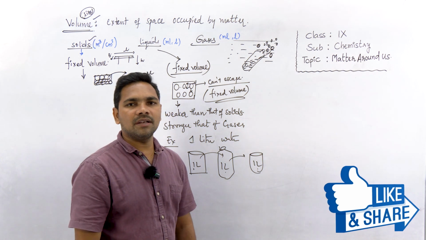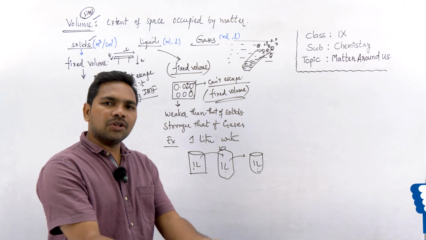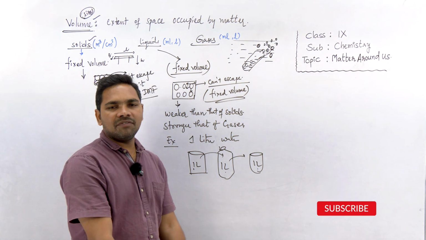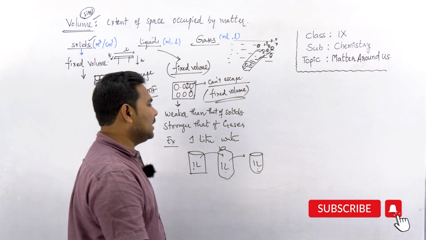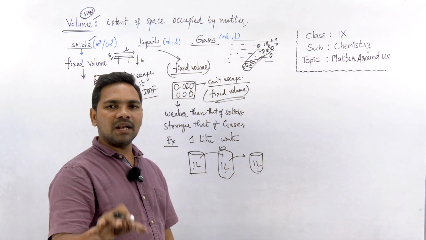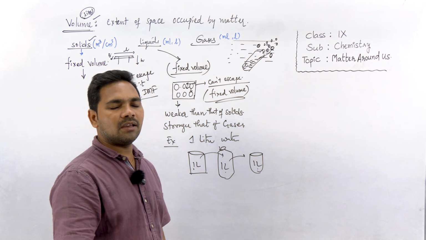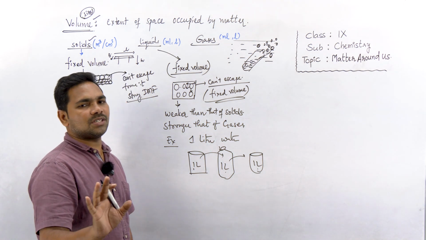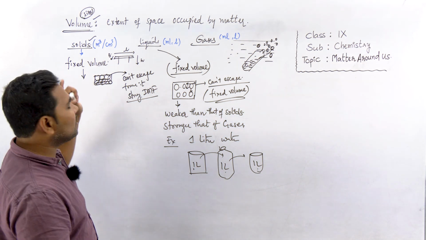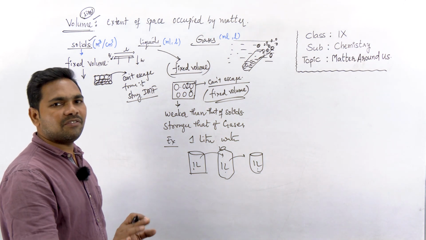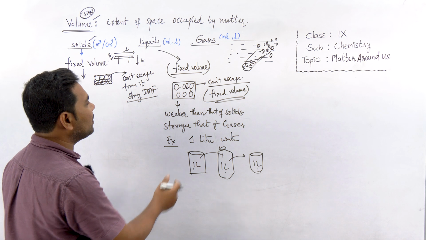For example, if you take 1 liter milk into a bowl, will it become half liter? Will it become 250 ml? No, right? It remains 1 liter. So all liquids have fixed volumes, same as solids, but the shape is different. Solids have fixed shape, liquids do not have fixed shape.